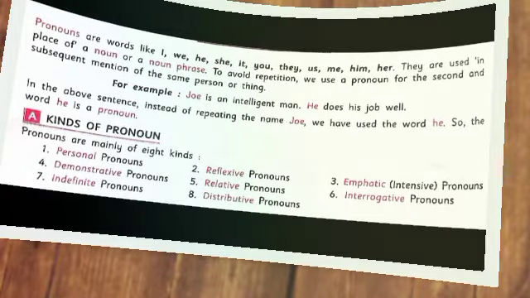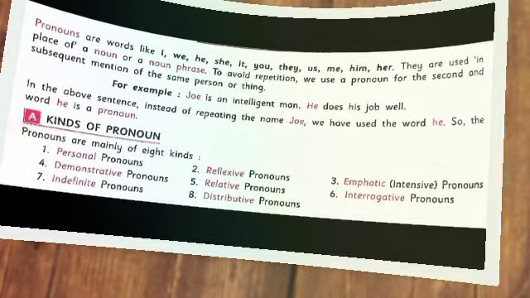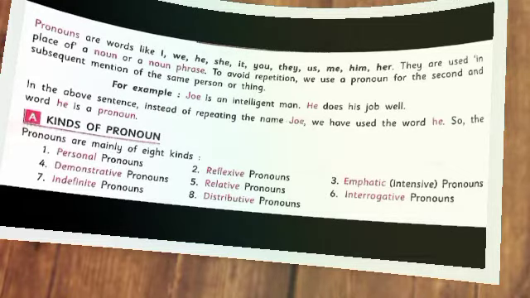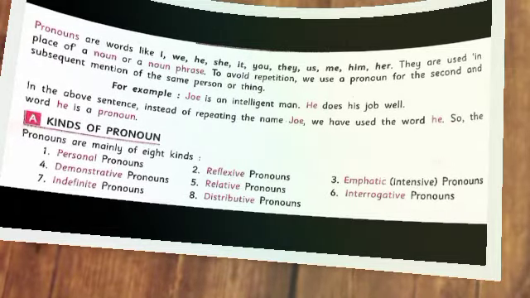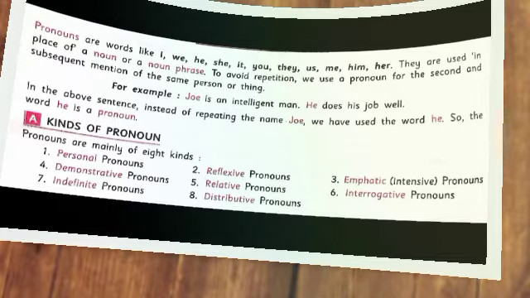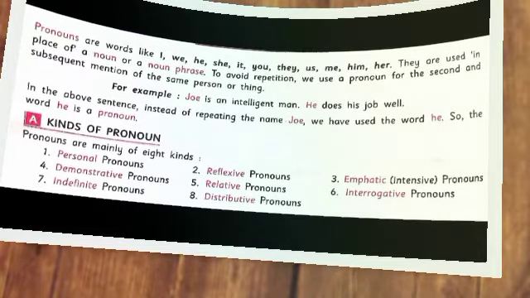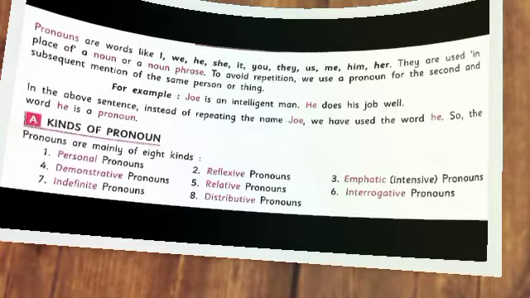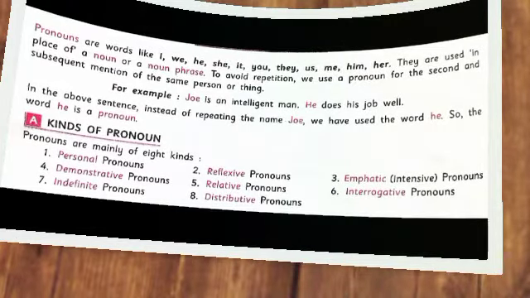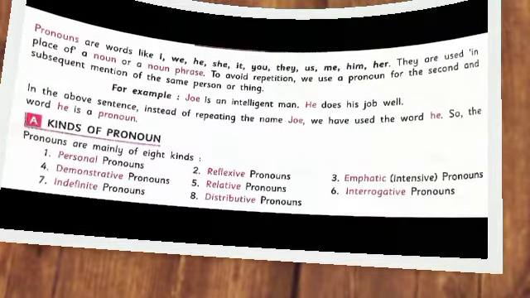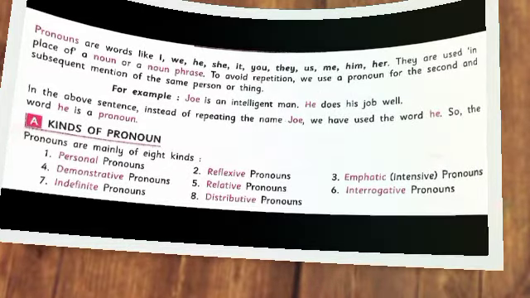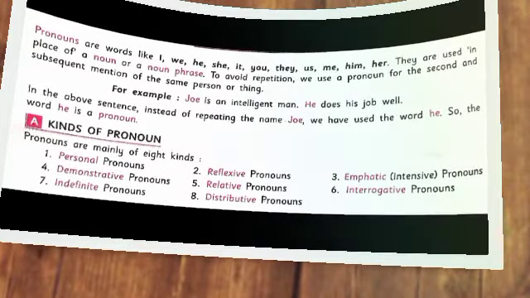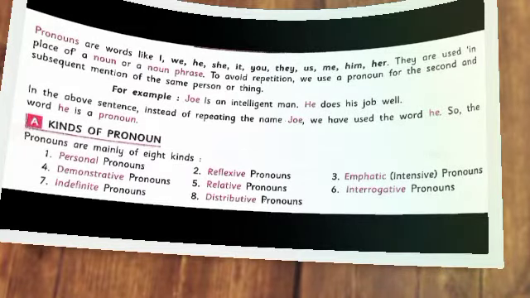He studies hard. He sings well. Here, he is the pronoun. Is it clear? Okay. Some common pronouns are I, we, he, she, it, you, they, us, me, him, her, etc.